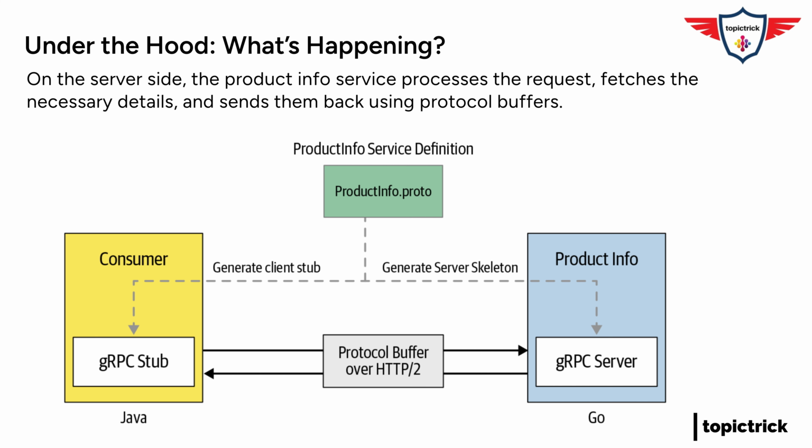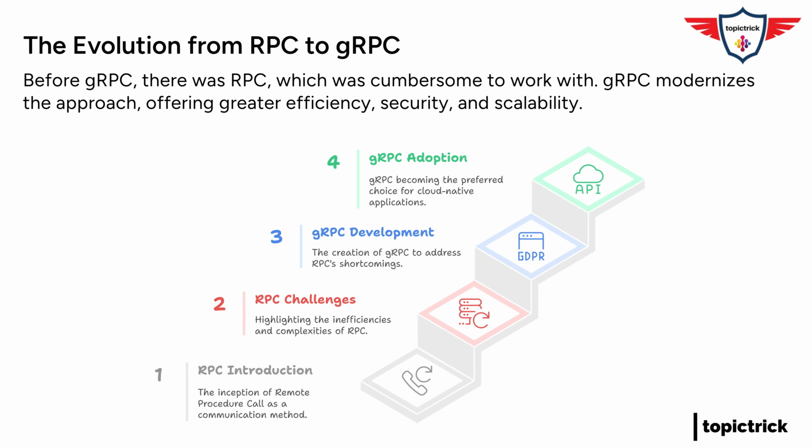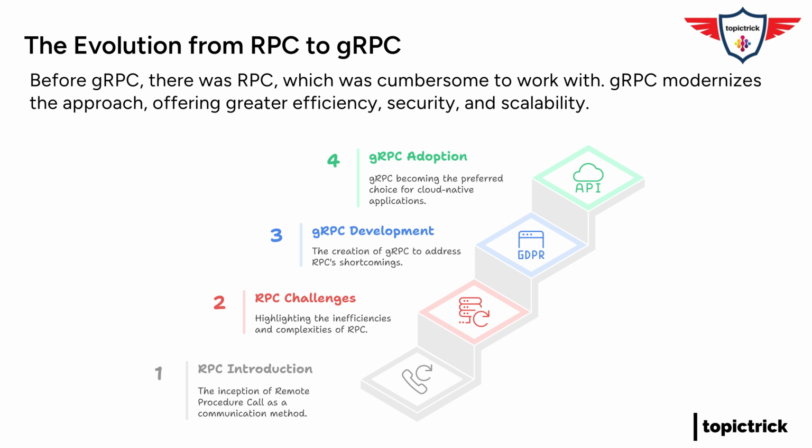But gRPC hasn't always been around, right? How did we even get to this point? What came before gRPC? Well, before gRPC, we had things like RPC, Remote Procedure Call. RPC rings a bell. Vaguely. Yeah, they were like the first attempts at getting apps to talk to each other, but they were, how can I put it? Kind of a headache to work with. So like trying to use a rotary phone in the age of smartphones? Pretty much. gRPC is a much more modern approach, especially for cloud-native apps where things are spread out across multiple servers. Okay, so gRPC is basically RPC, but way better suited for today's world.